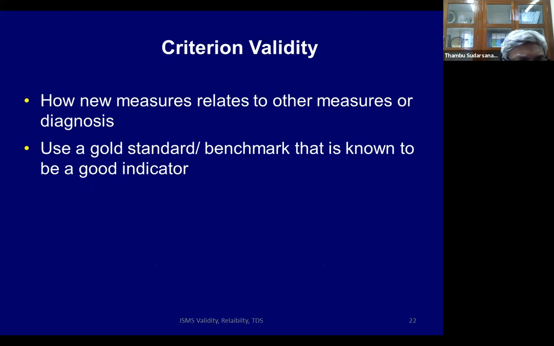The third is called criterion validity. How a new measure relates to other measures or diagnosis. Here you have to have some sort of a gold standard question. And in that you see how the other questions fare up to that particular gold standard question.